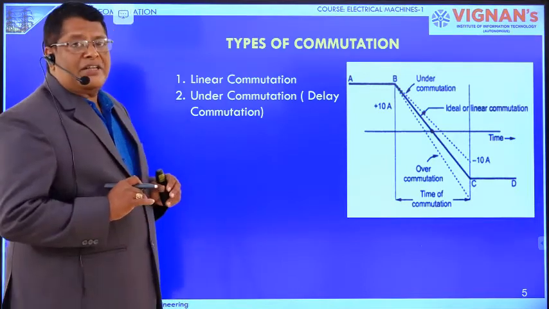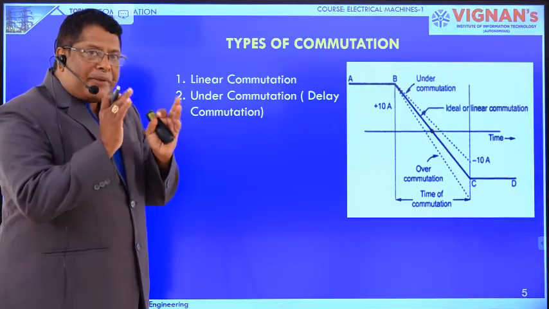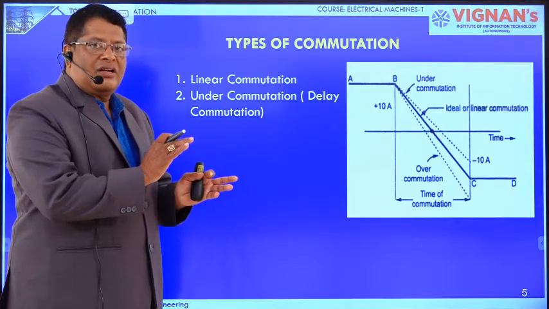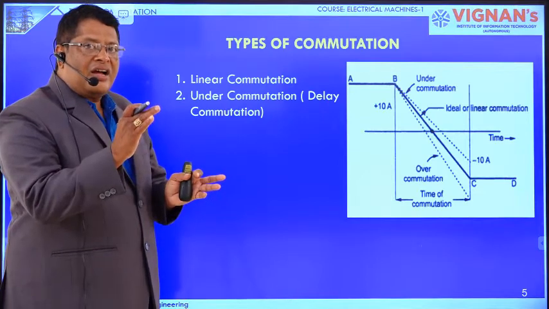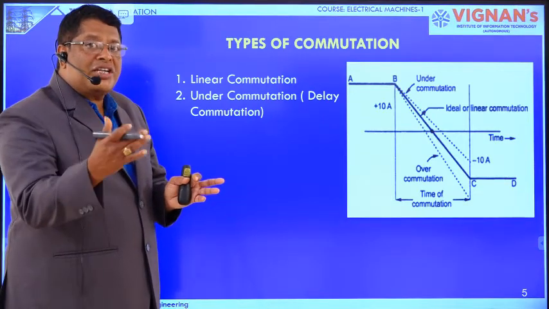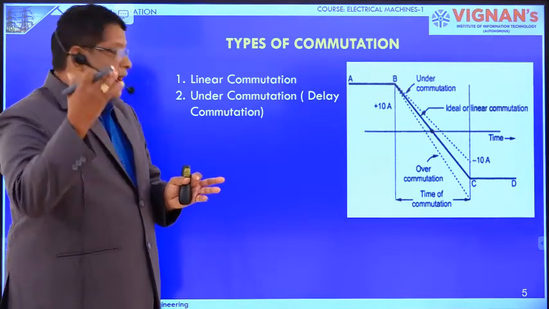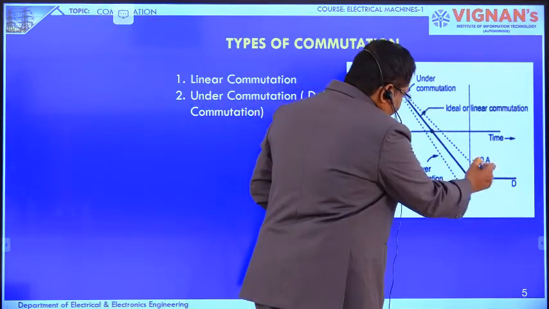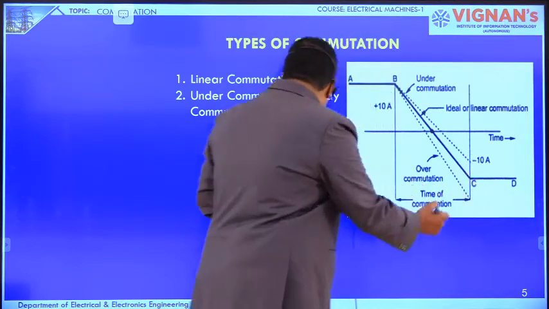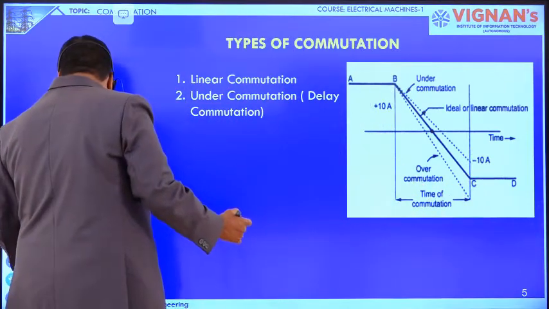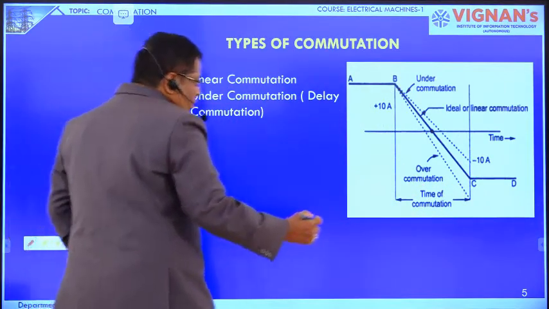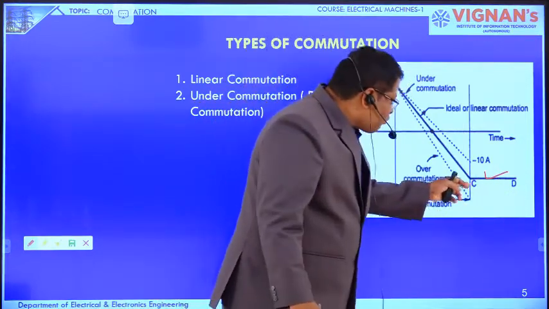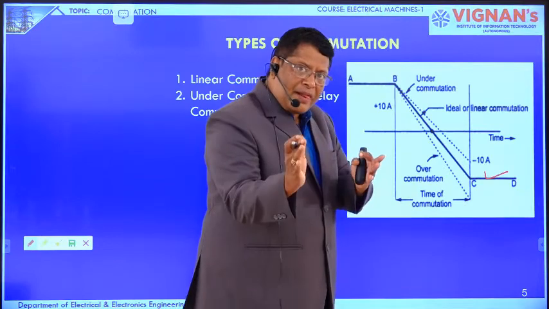Delayed commutation is where, even as the brush is leaving the commutation coil, the current in the commutation coil does not reach the negative maximum value. See here, this is the negative maximum value, but the commutation time is over, that is, the brush has left the